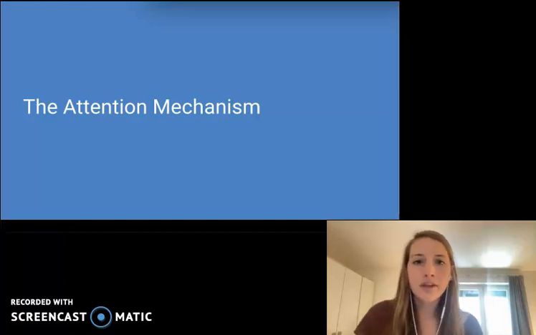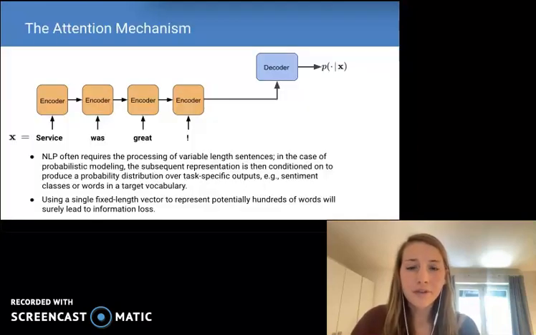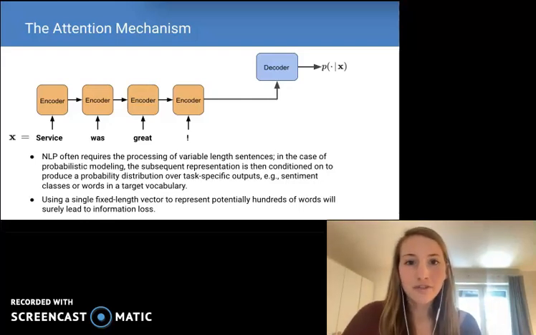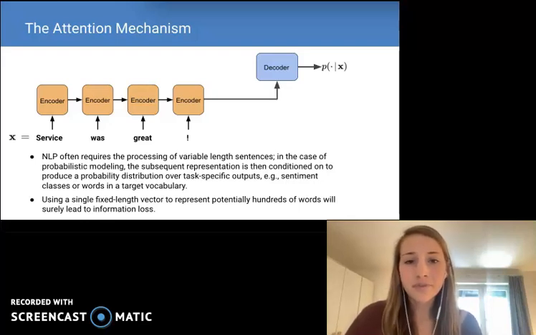So first I'll start by introducing the attention mechanism, focusing on aspects that are relevant for our experimental setup. Now let's consider tasks for which we use probabilistic models, conditioned on some input sequence X. In natural language processing, these sequences are typically natural language, for example, our input in sentiment analysis or conditional language generation. Standard practice a few years ago was to encode this input into a single fixed length vector, which we conditioned our output probability distribution on.